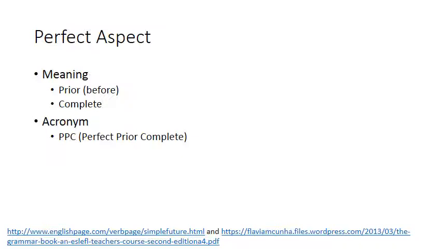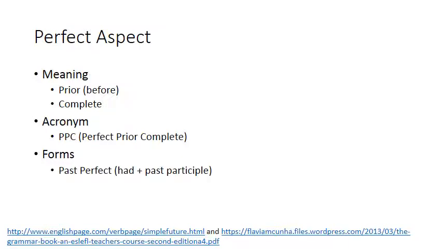Just as a review, the simple acronym was SUC, meaning simple, unchanging, and complete. And the progressive acronym was PCI, meaning progressive, changing, and incomplete. So we have three forms that are based on the three tenses.